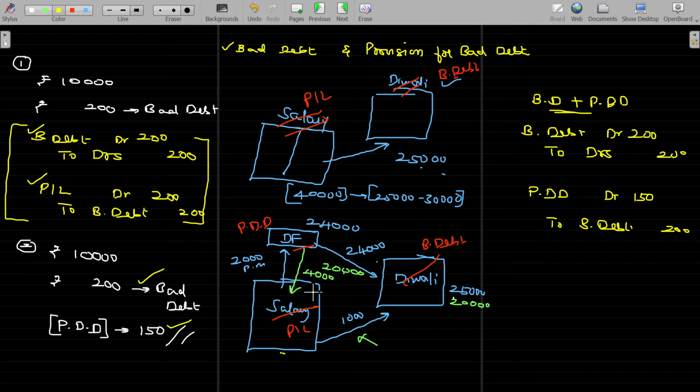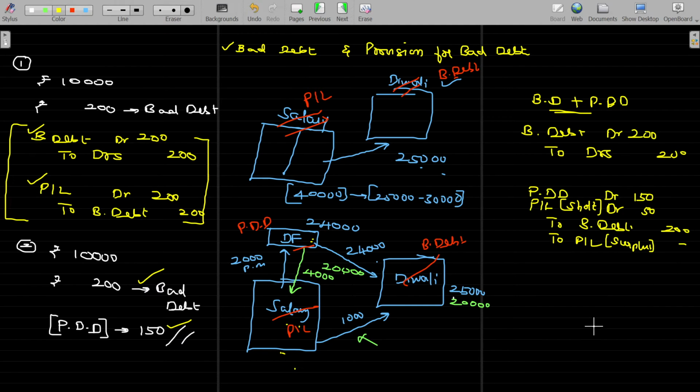Okay, if there is a surplus, then it will be transferable from the PDD to salary. Surplus will be coming in, shortage will be transferred from the P&L account. Here is a shortage, so I am going to debit the P&L account. This is for shortage. Okay. If we have surplus, what happens then? PDD to P&L account. This will be for surplus if we have.